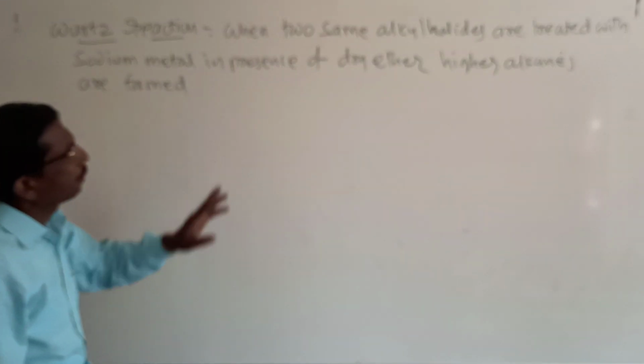Look here, when two same alkyl halides are treated with sodium metal in presence of dry ether, higher alkanes are formed.